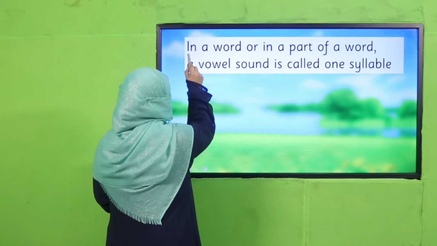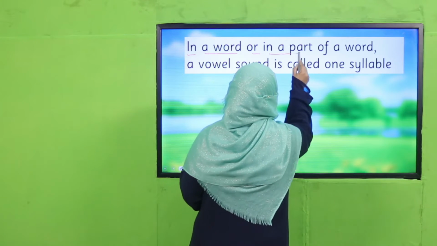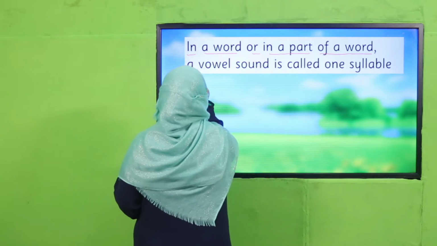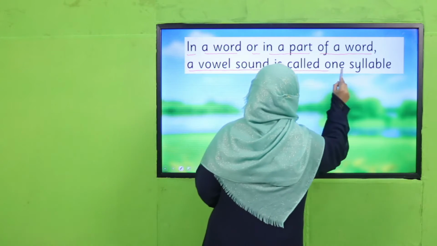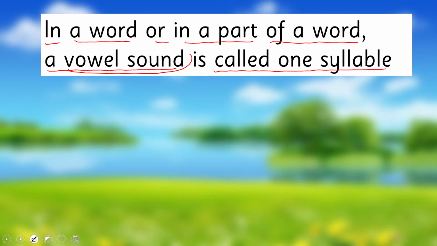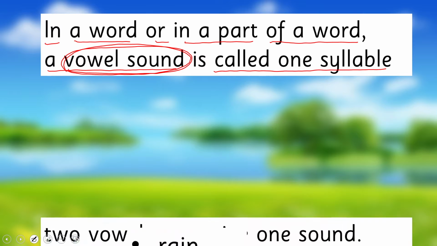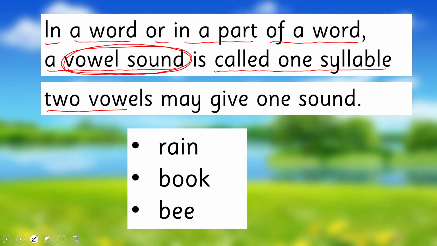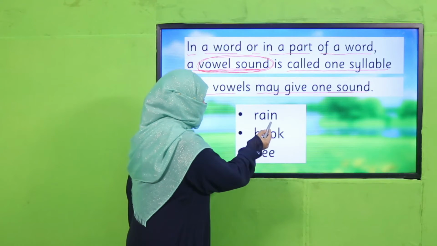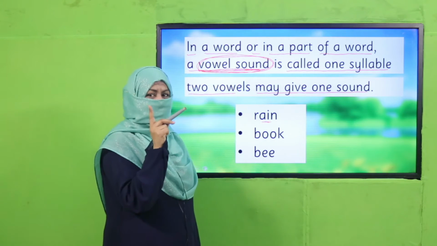I have taught you that in a word or in a part of a word, a vowel sound is called one syllable. A vowel sound, not one vowel. A vowel sound is one syllable. Okay? Or two vowel sounds may give one sound, right? That's why I told you it's not one vowel. One vowel sound which gives one sound is one syllable. And you see, now we know there are two vowels, but they are giving one sound.